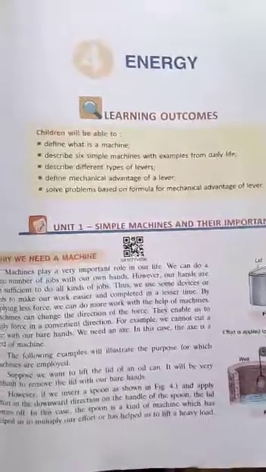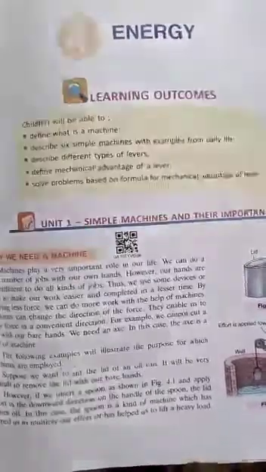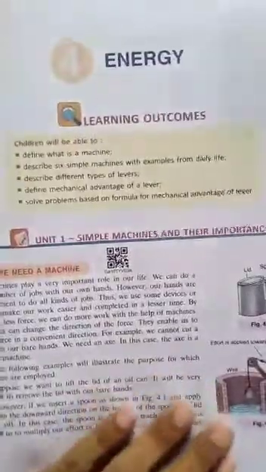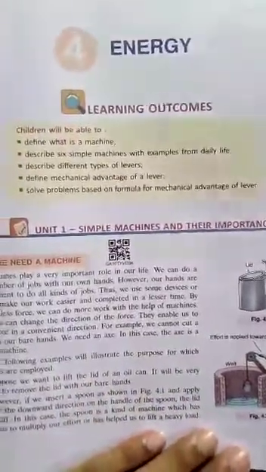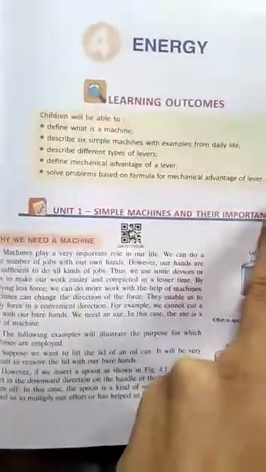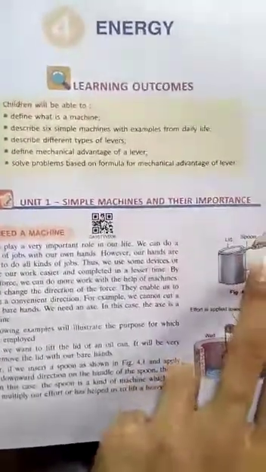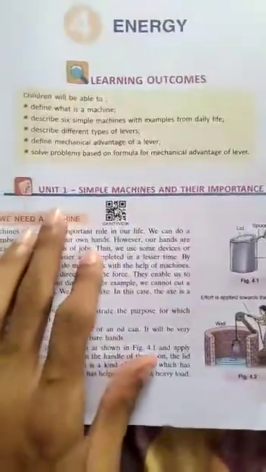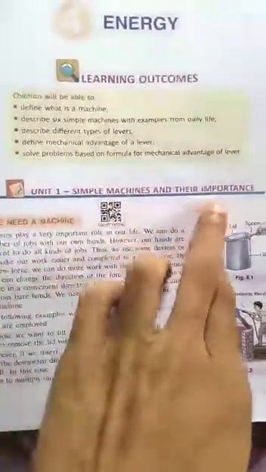Students, today we will learn about our fourth chapter, that is energy. So let's start. At first we need to know what is energy. The definition of energy is: ability to do work is called energy. So we will learn about our unit 1, that is simple machines and their importance.